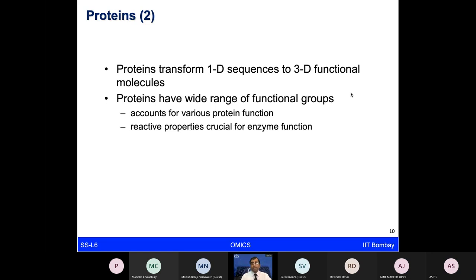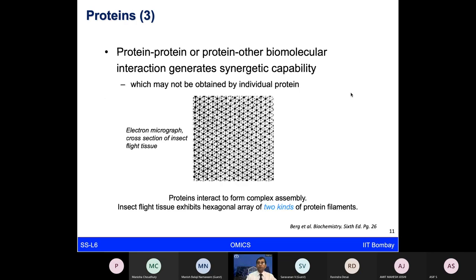And given the nature of the side chains, they can perform a variety of functions, which is quite crucial for us to cope with different types of diseases, pathogen attacks, and stress conditions. All of those are possible because of the different functional groups which are part of these proteins. So proteins are a good team player. They work in many of the signaling pathways. If we look at an individual protein, it usually is not able to do many functions alone, and they look for synergistic capability to work in a team.